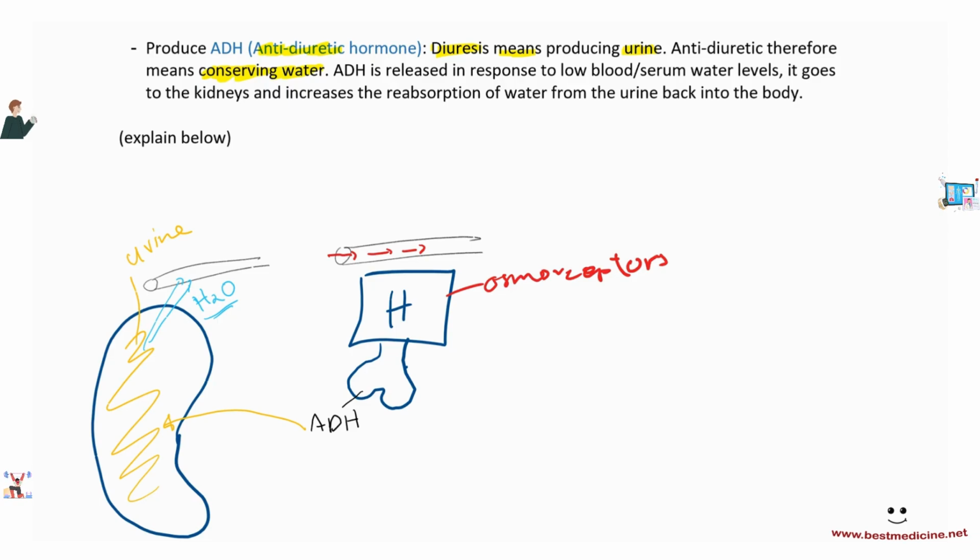And this is done by a part of the kidney called the collecting tubules, okay? The collecting tubules is a part of the kidney that responds to ADH's instructions and reabsorbs the water back from the urine into the blood, okay? Collecting tubules. So we'll draw a diagram of collecting tubules in its own section, and we'll talk more about this in detail again in its own section.